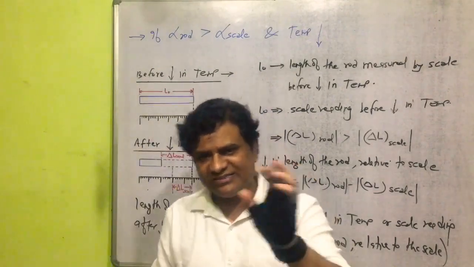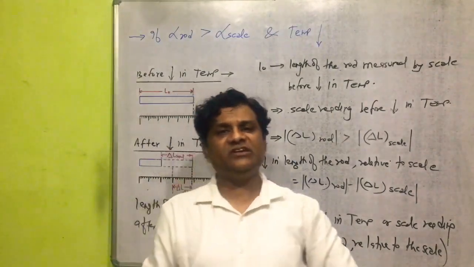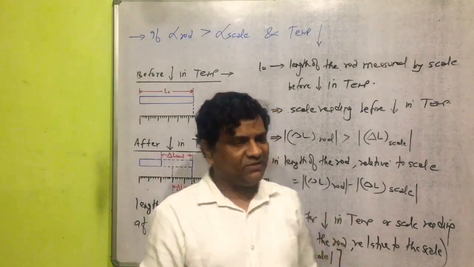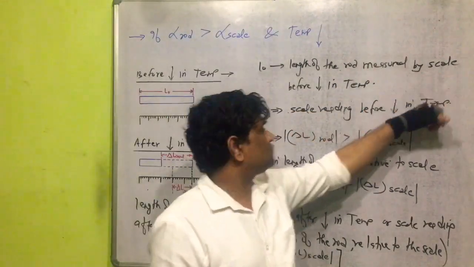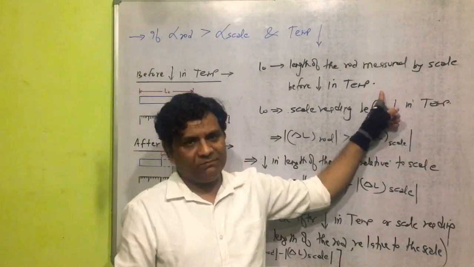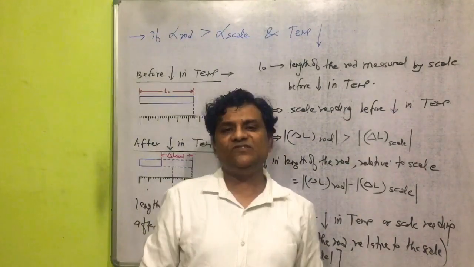Or L naught is the scale reading before decrease in temperature. So L naught is the length of the rod measured by scale before decrease in temperature, or L naught is the scale reading before decrease in temperature.